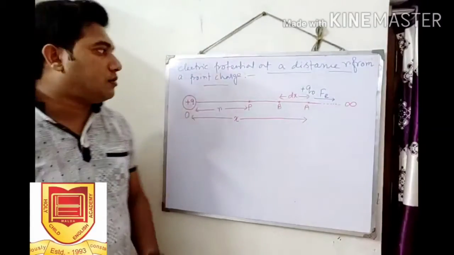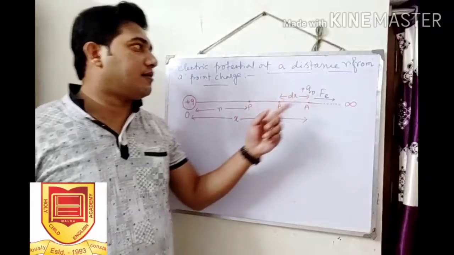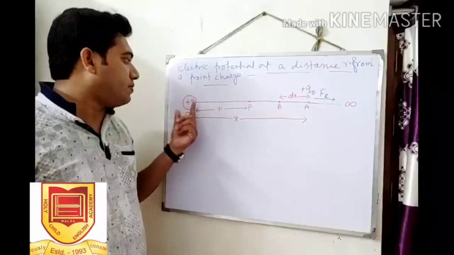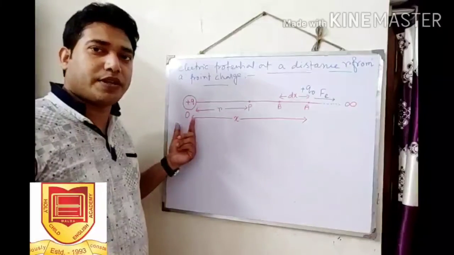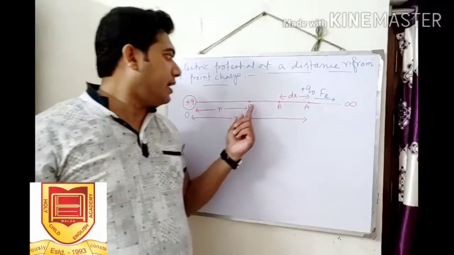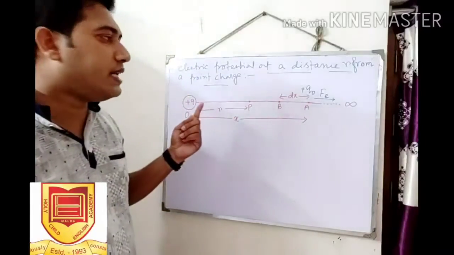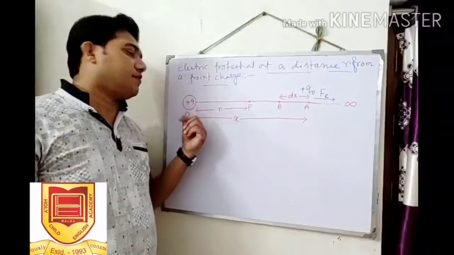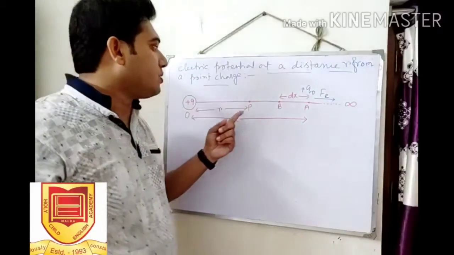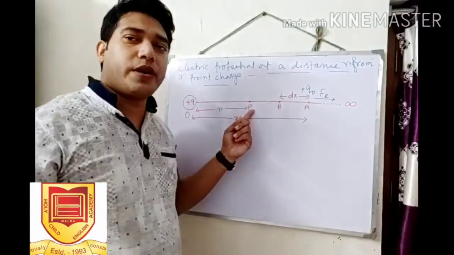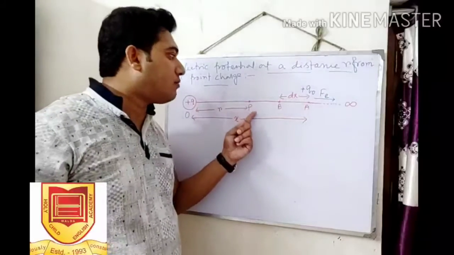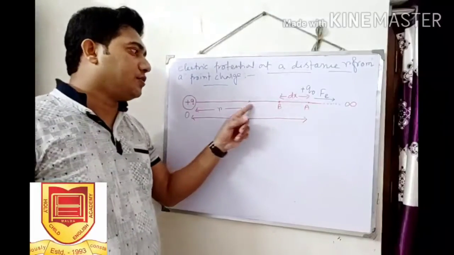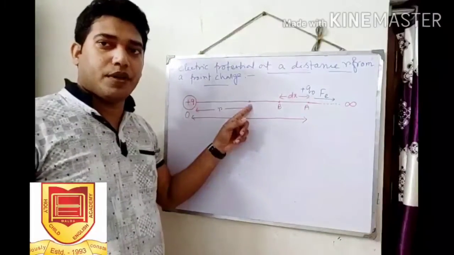Now, electric potential at a distance r from a point charge. Consider a positive point charge plus Q placed at point O and another point P. We have to find out the electric potential at point P, which is r distance away from the point charge. The value of the electric potential at point P will be the amount of work done to bring a test charge from infinity to the point P.